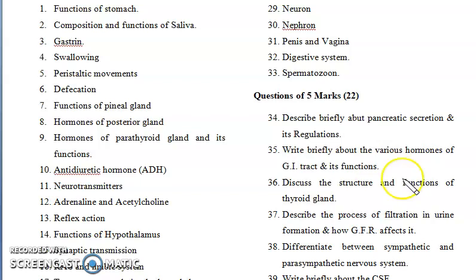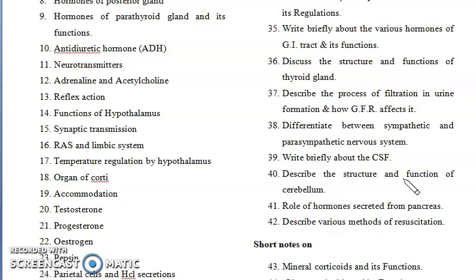Now the next question is differentiate between sympathetic and parasympathetic nervous system. As you see, the sympathetic and parasympathetic nervous system both are part of the autonomic nervous system. The sympathetic nervous system is activated by compounds like adrenaline, and the parasympathetic is activated by compounds like acetylcholine. There are so many differences you will get inside the book.